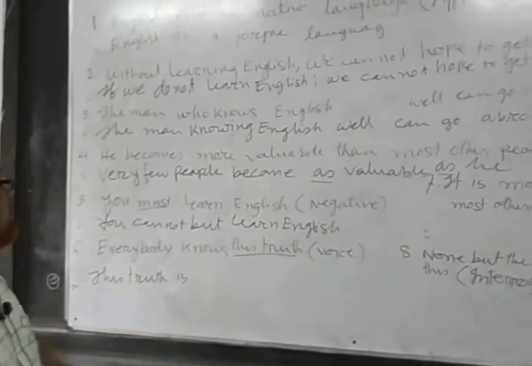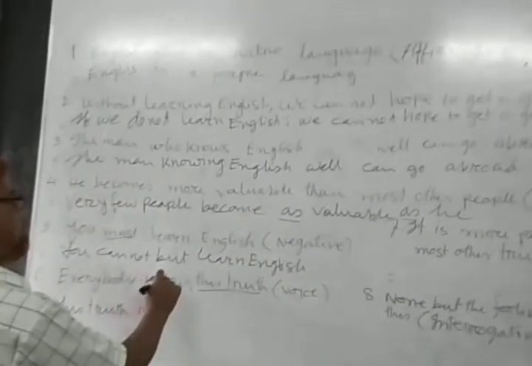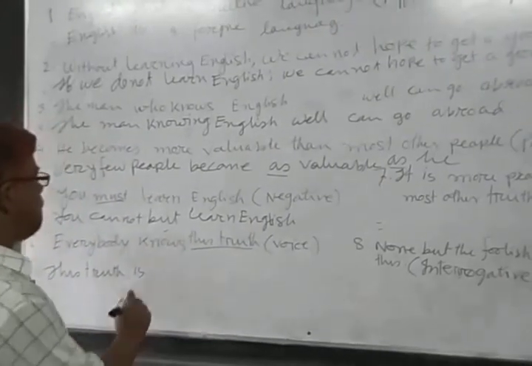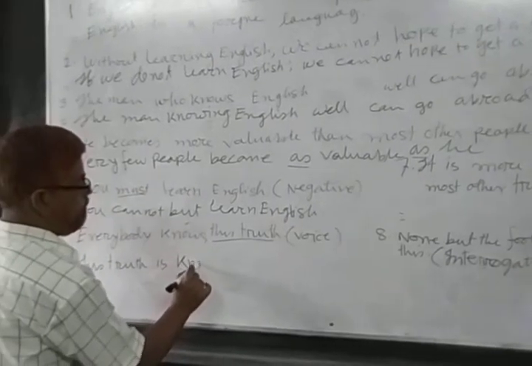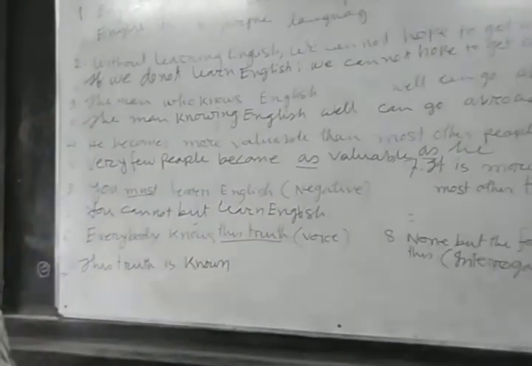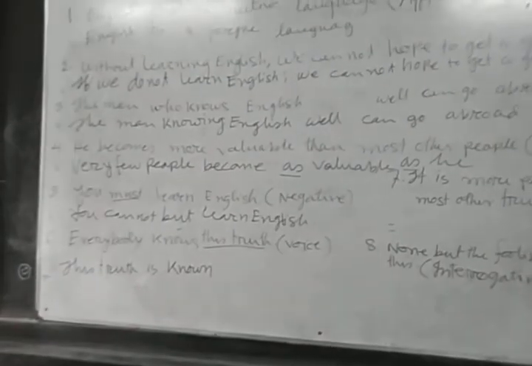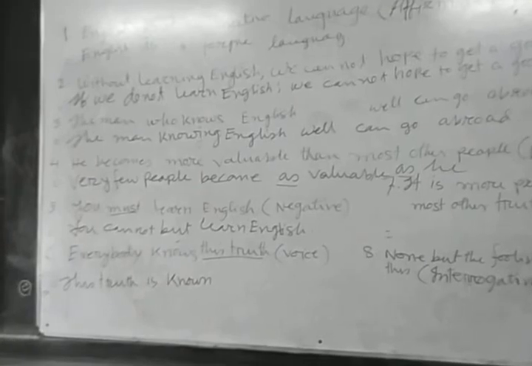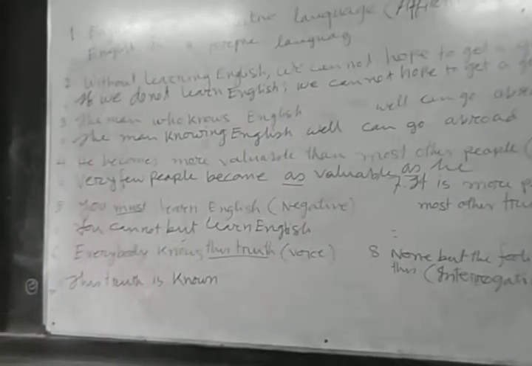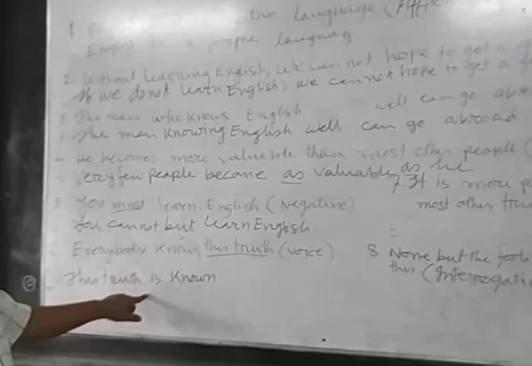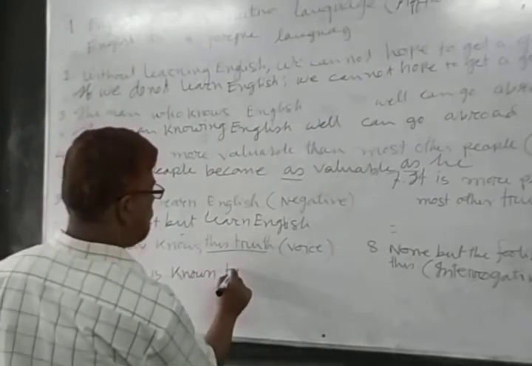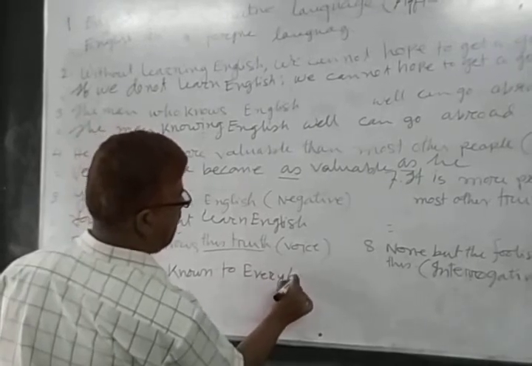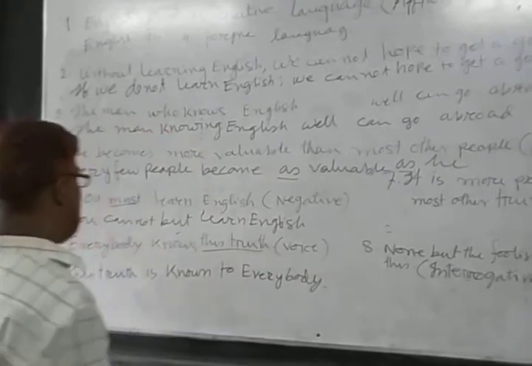This truth is, and you know that the verb will be in the past participle form, known. And you use here to instead of by, because know contains to. This truth is known to everybody.